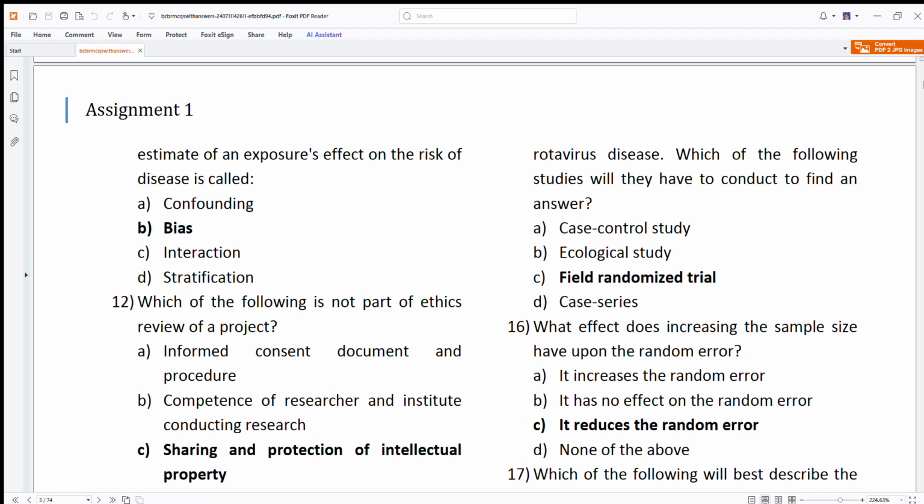All these are parts of descriptive studies. Like I told you, this is observational; descriptive: case series, ecological, cross-sectional, case report; analytical: case control study, odds ratio is here you see, and cohort studies, relative risk or risk ratio. Odds ratio, OR: control the case in the operating room. This is an easy way to remember odds ratio. Where do you use odds ratio? Control the case in the OR. In cases and controls, we use odds ratio. Cohorts are used to measure the relative risk.